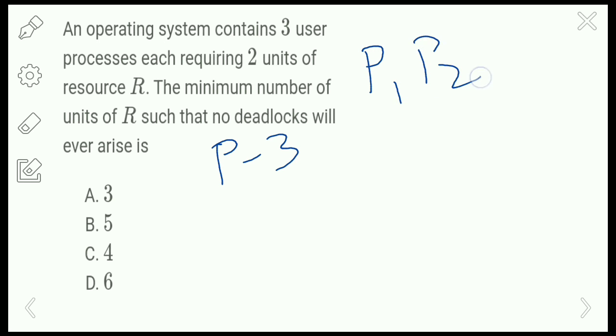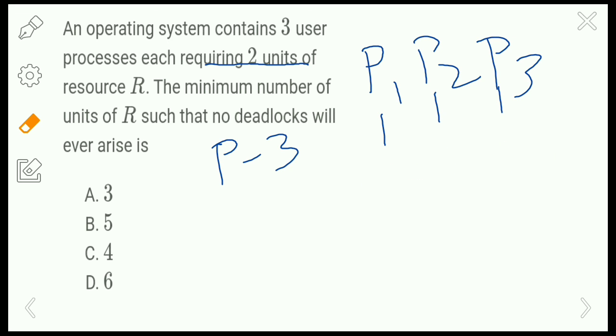So P1, P2, okay, so here each process requires 2 units of resource. So this is what is given in the question: the minimum number of units of R such that no deadlocks will ever arise. That means we have to find that. So what is the minimum number of resources that must be allocated for the processes? The given condition is each process must have 2 units of resource, right? If you remove resources here, it is not satisfying the condition, because each process requires 2 units of resource.